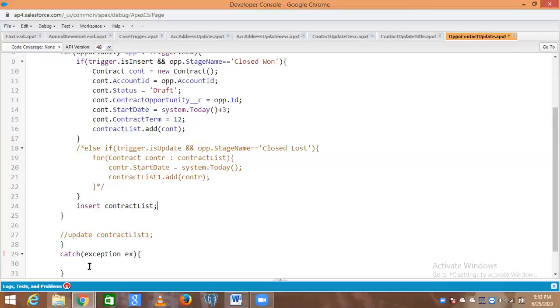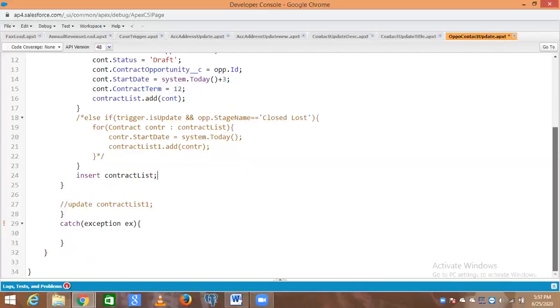If there's any problem or any other bug raising, or any kind of exception is raising because of a DML, that should also be caught. This insert condition, DML, has to go inside of try.